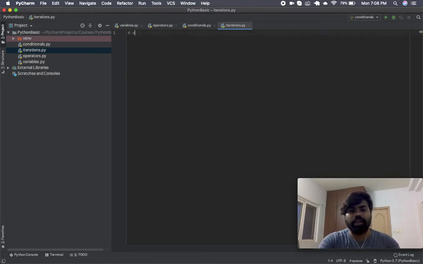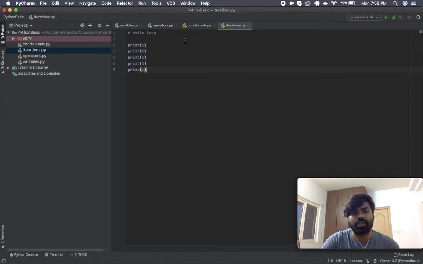So first we will go ahead and see how we use a while loop. Okay, so let's say we just wanted to print the first 20 natural numbers. Alright, so you could think of doing something like this: print 1 and then just keep printing 2, all the way up till 20. Now I think it becomes apparent very quickly that this is not probably the best way to go about it. It is tedious, it's time consuming, and sometimes it may not even work because we may not know how many times to actually print this, right? What if it's a variable? What if I asked you to print this x number of times?